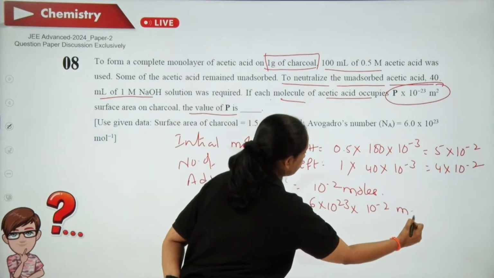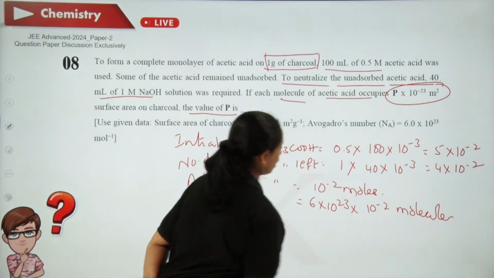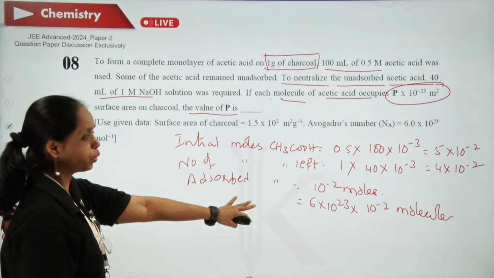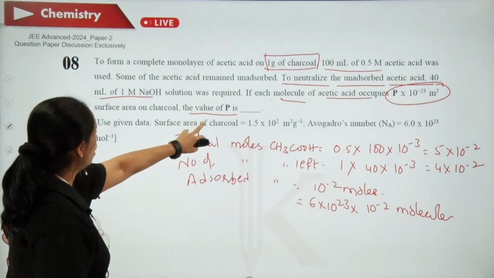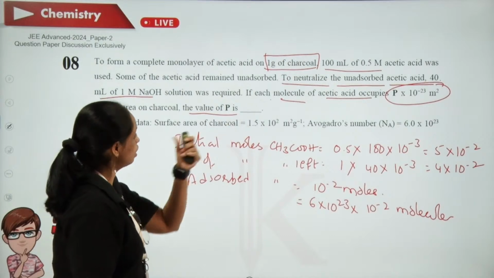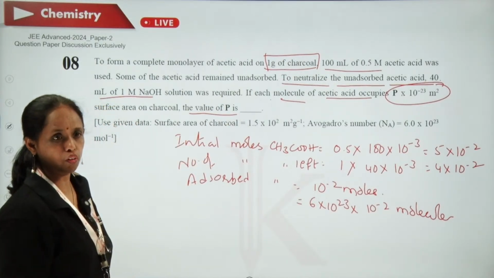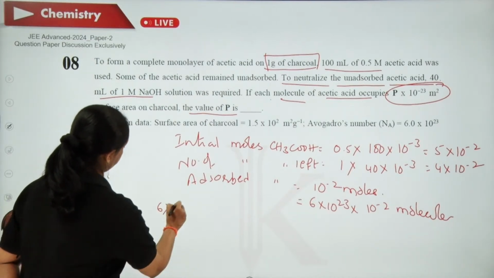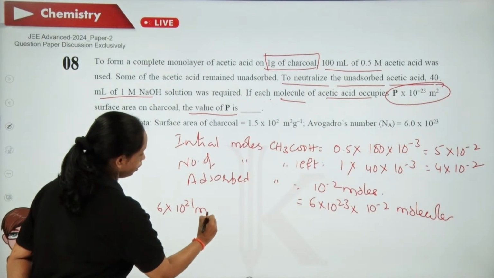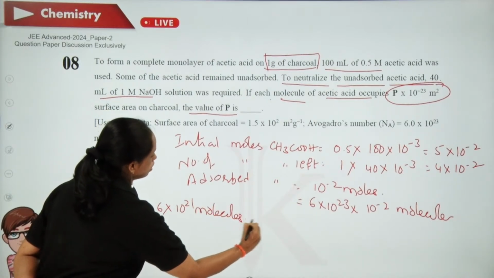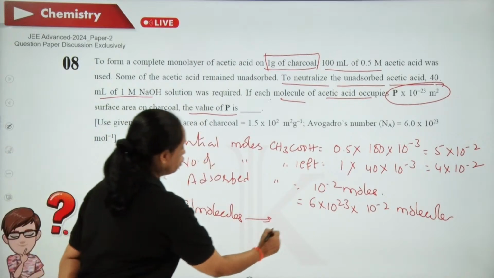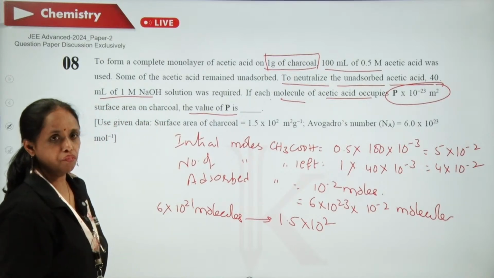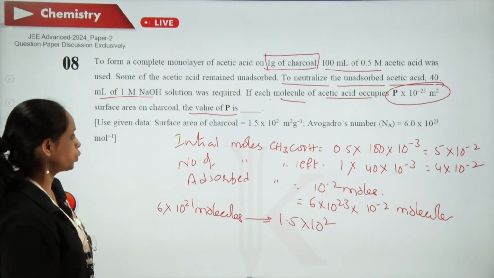This many number of molecules are adsorbed. Now this many number of molecules are adsorbed on how much surface area? 1.5 × 10^2. So I can say that 6 × 10^21 molecules are occupying an area of 1.5 × 10^2.